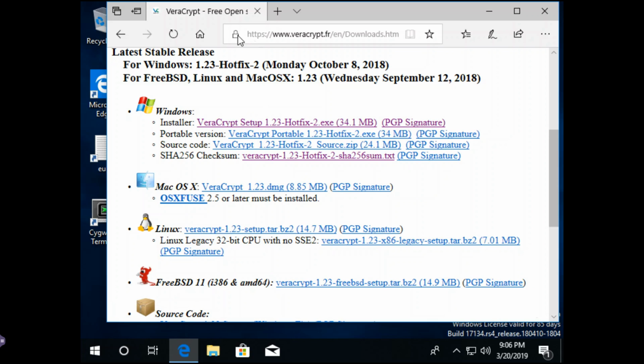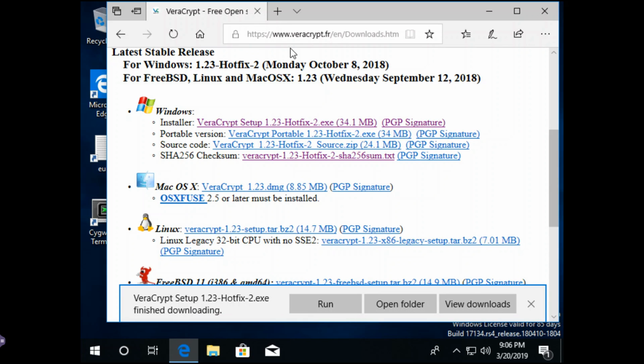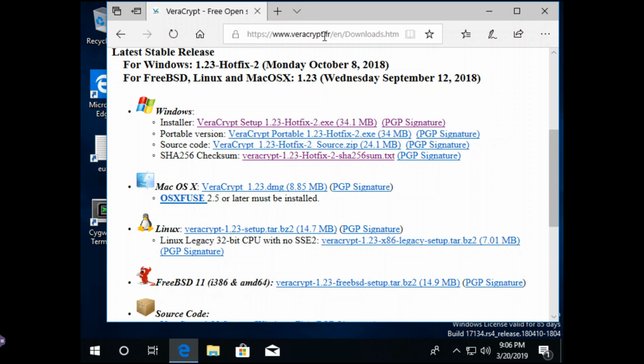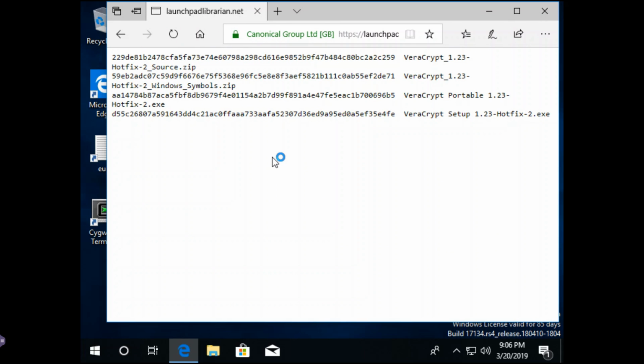Okay. Note that we've got a padlock here, and we've got the domain name we were expecting. VeraCrypt. And the FR is very important there. This is where we download it from, and we can pick up the expected checksum right here. The file we downloaded is the last one shown here. So we should get this SHA-256 checksum starts with D55C.